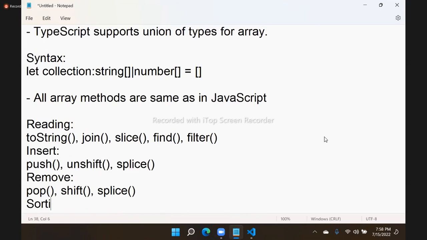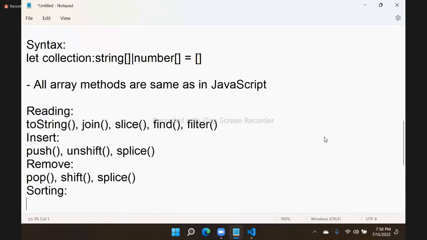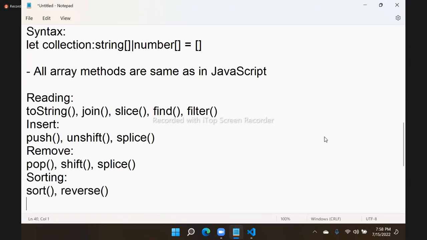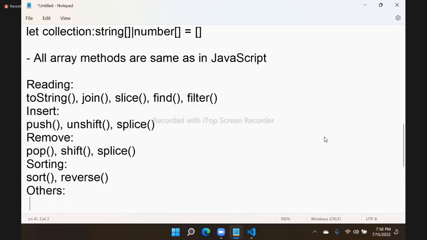For sorting we have options like sort and reverse. Other options are like indexOf, lastIndexOf, and we have the length property.